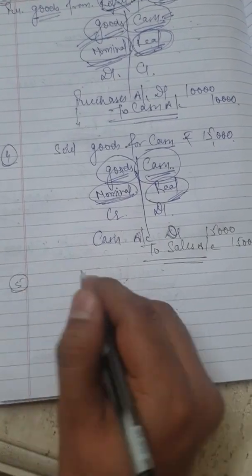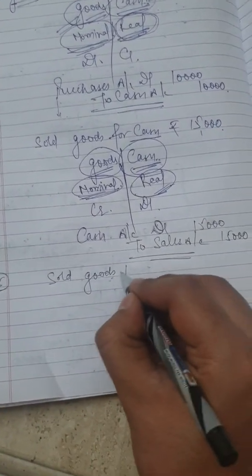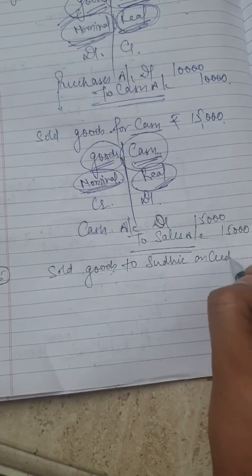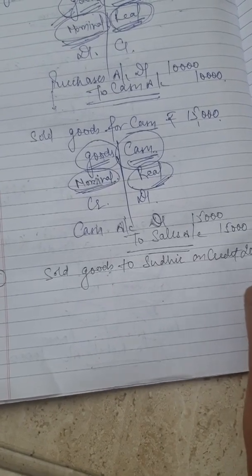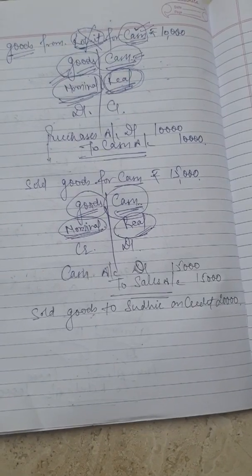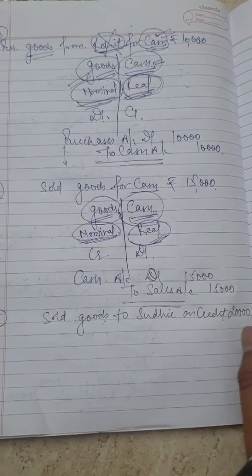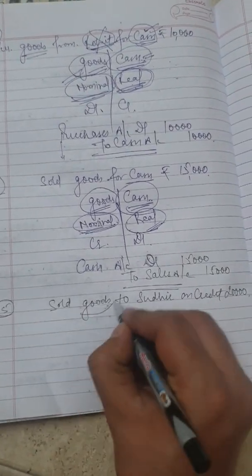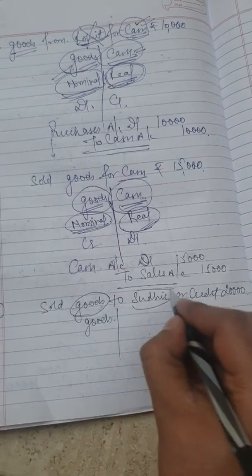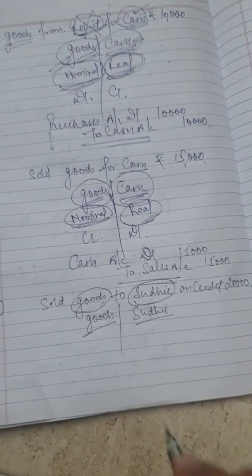Now moving on to the next transaction, which says sold goods to Sudhir on credit. Suppose 20,000. You have sold goods to Sudhir on credit 20,000. Now with this transaction, what are the two accounts which have been affected? Definitely, because you have sold goods, one of the accounts affected is goods. Because you have sold it to Sudhir, another account affected is Sudhir.